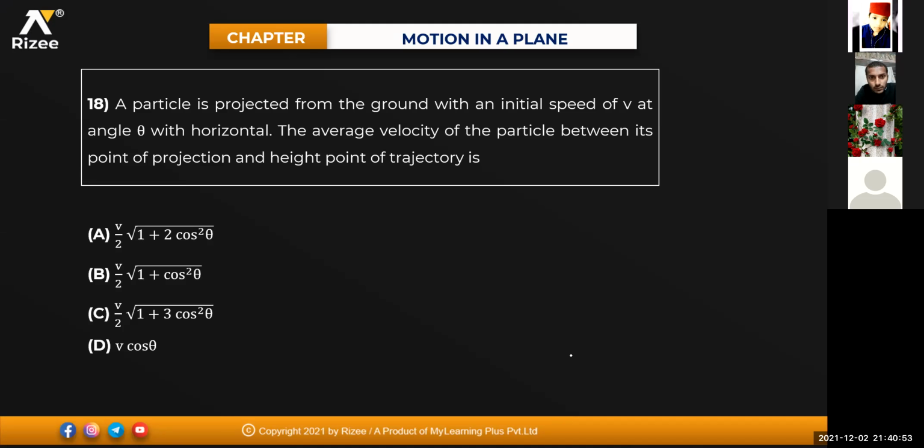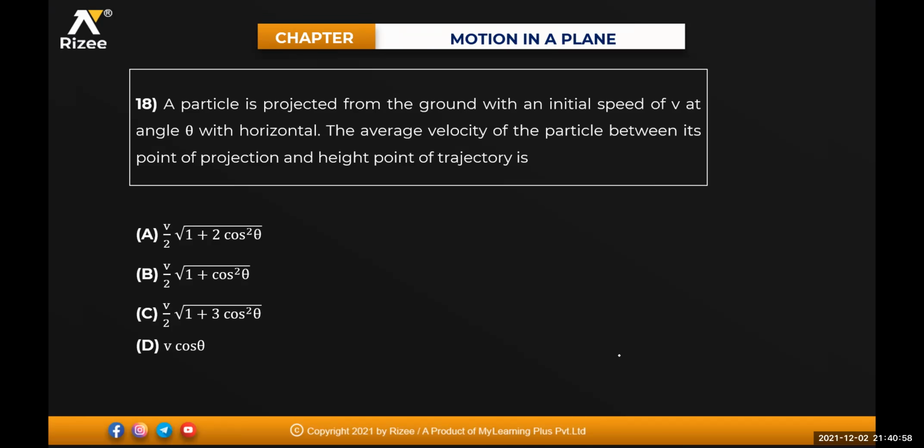Next one. This is also one of the beautiful questions, beta. A particle is projected from the ground with an initial speed v at an angle theta with the horizontal. The average velocity of the particle between its point of projection and the maximum height of the trajectory will be equal to how much? See, here this is your projectile. The body goes from here to here like this. This is your range and this point is at range R by 2. You are projecting the body with a certain velocity v, making an angle theta. So average velocity means how do you write, beta? Can anyone tell me? V average means what? Total displacement by total time. Come on, try to do it.